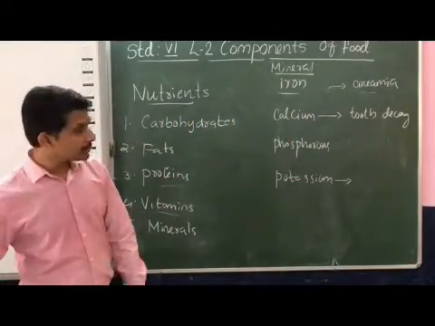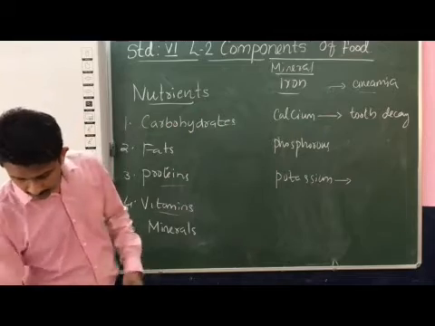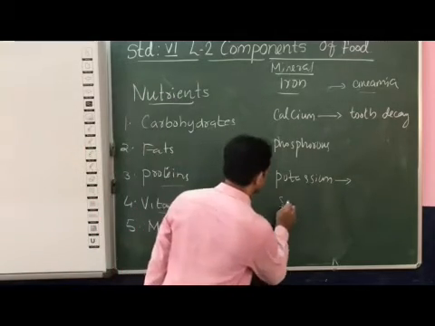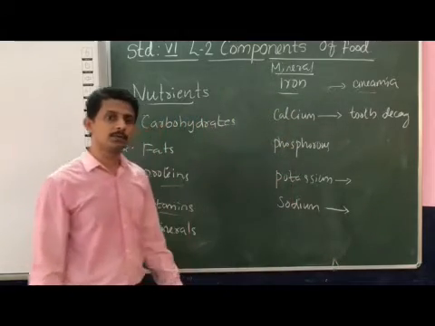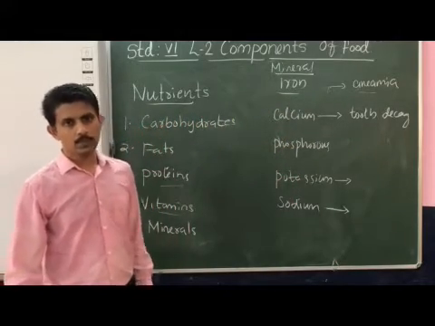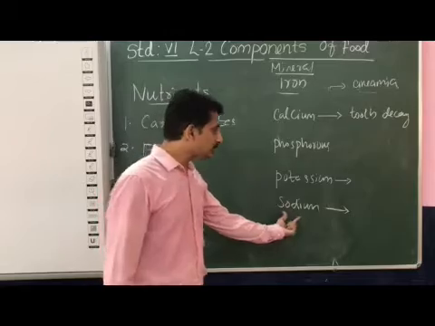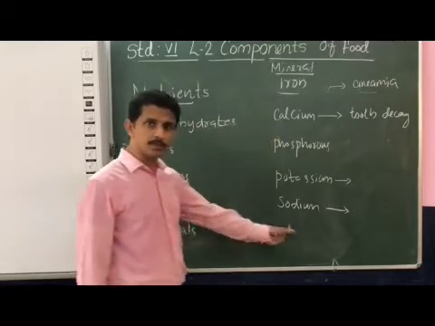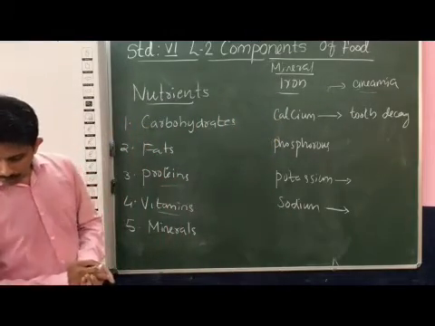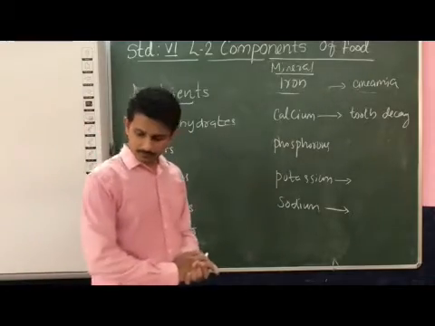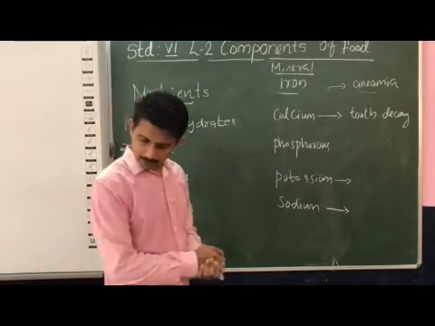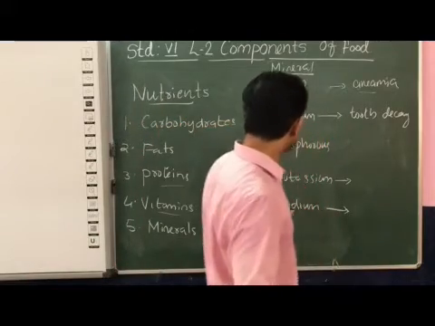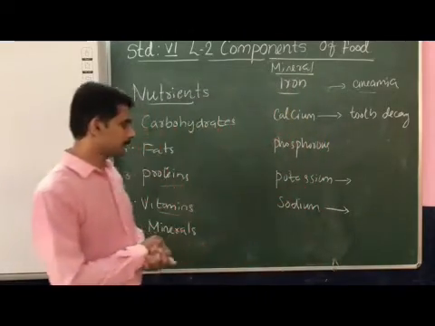Then we can consider another type of mineral, that is sodium. Sodium is basically obtained from common salt. The deficiency of sodium leads to muscle cramps or tiredness. All these are because of the deficiency of this mineral.